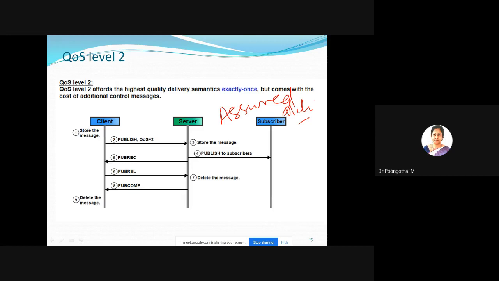Once the message is subscribed, the message will be deleted at the server side. The client and server perform two-way handshaking, that is, two-level handshaking, by sending publish, receive, release, and complete. After that, the message will be deleted at the client side. So this quality of service is very important while transferring data from client to client. Okay.